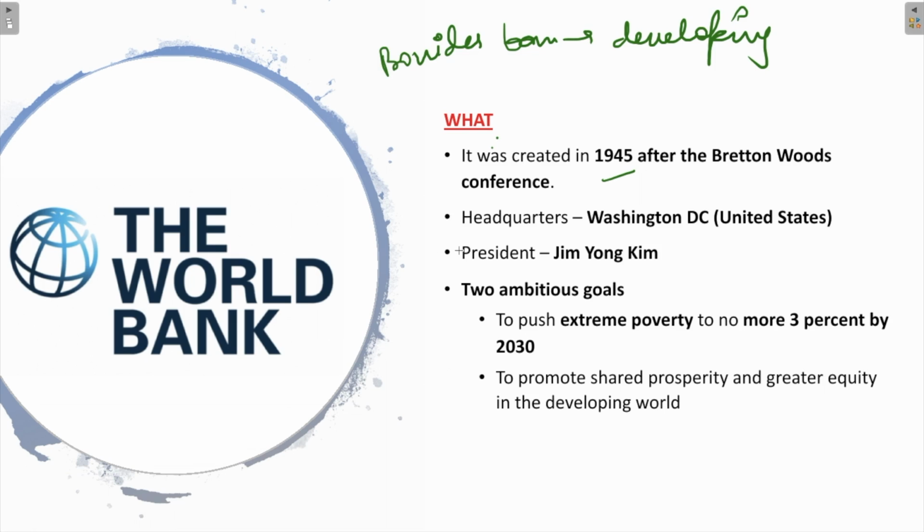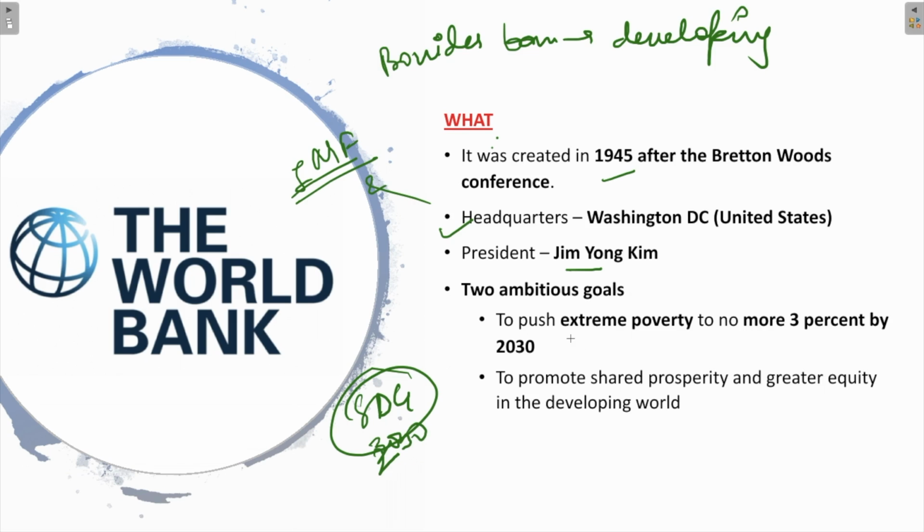The headquarters of the World Bank are situated in Washington, D.C., United States. The IMF also has its headquarters in Washington, D.C., United States. The president of the World Bank as of September 2018 is Jim Yong Kim. With the Sustainable Development Goals, the SDG 2030, the two ambitious goals of the World Bank are to push extreme poverty to no more than 3% by 2030 and to promote shared prosperity and greater equity in the developing world. These are the two main ambitious goals which they aim to achieve by 2030.